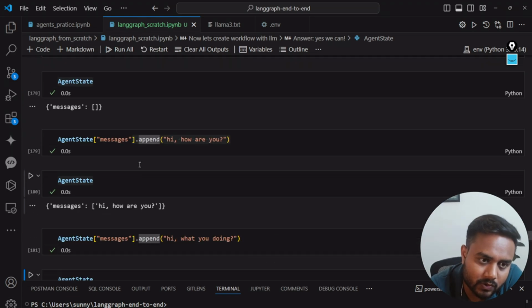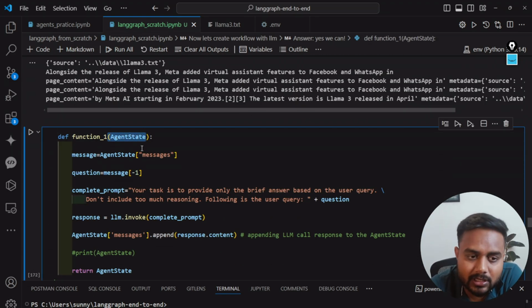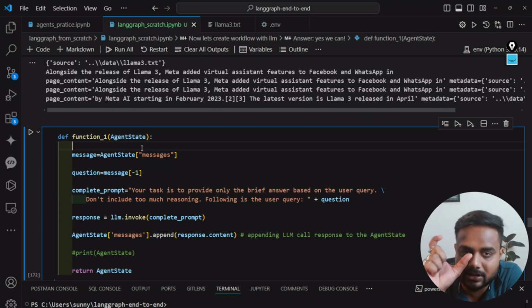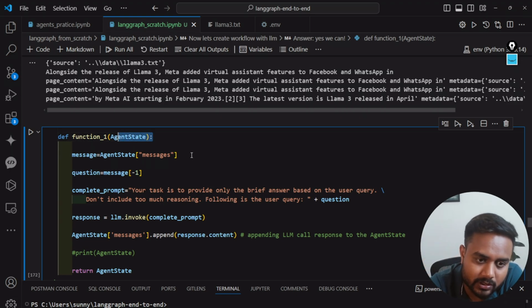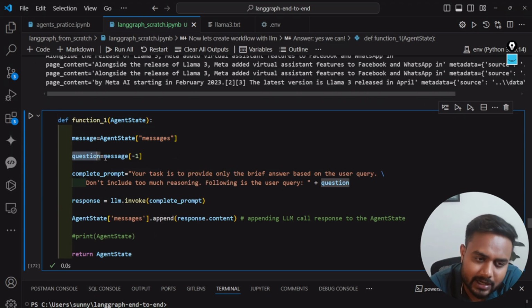So the same thing I'm doing over here. I'm passing my dictionary along with message, where message is the key and the sentence is the value. So here it will take that particular message, and that message is going to be my question. Here I wrote -1.